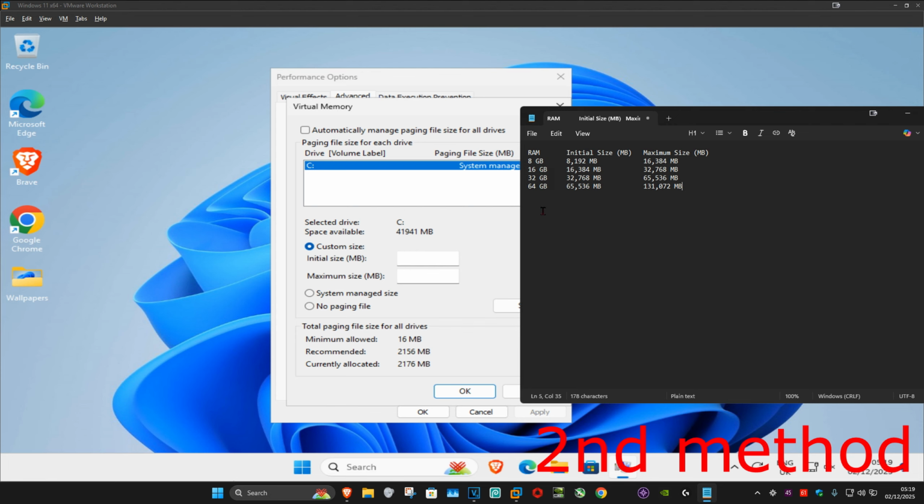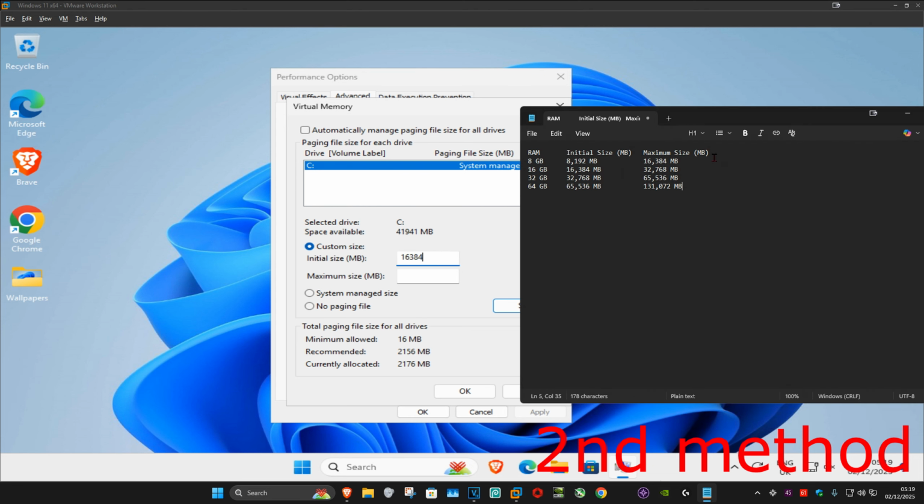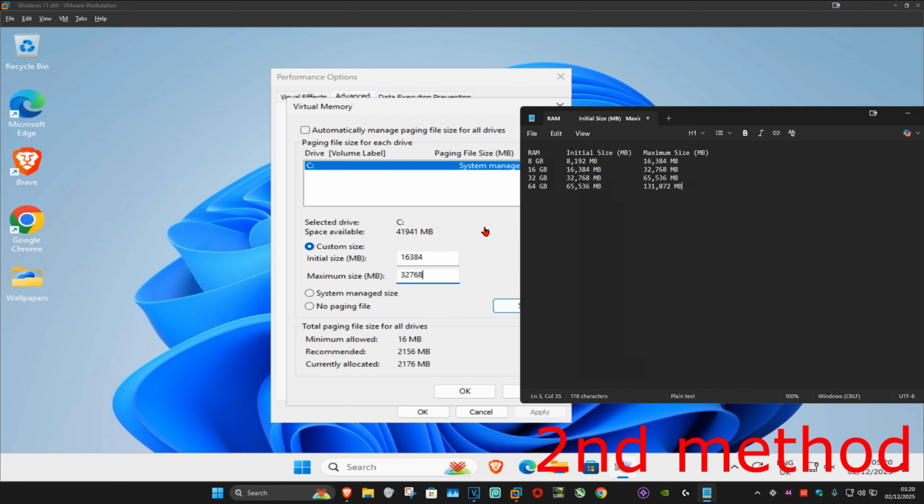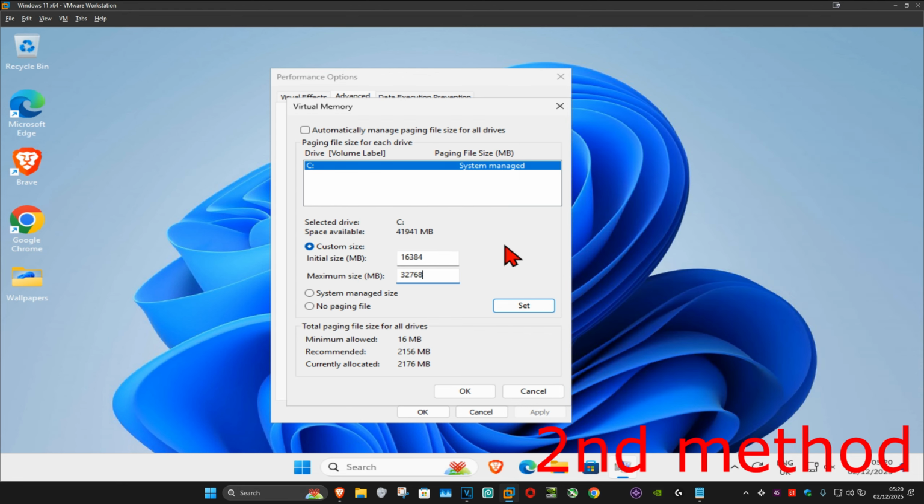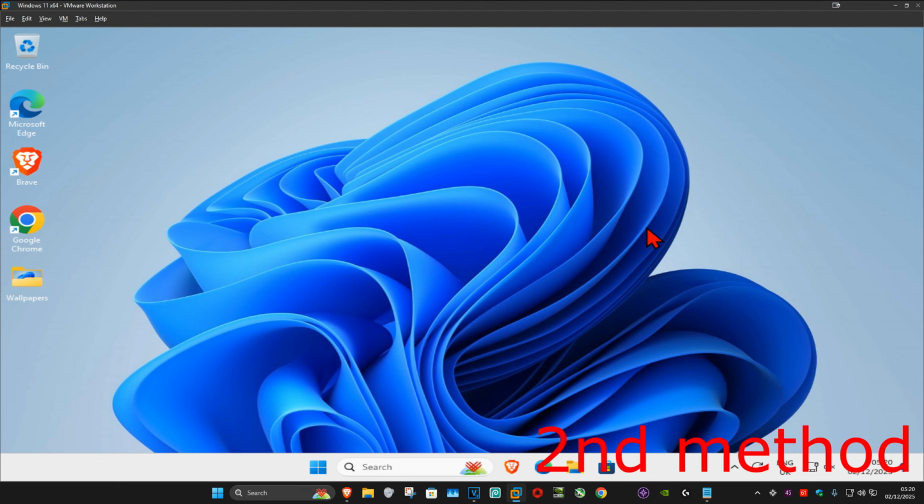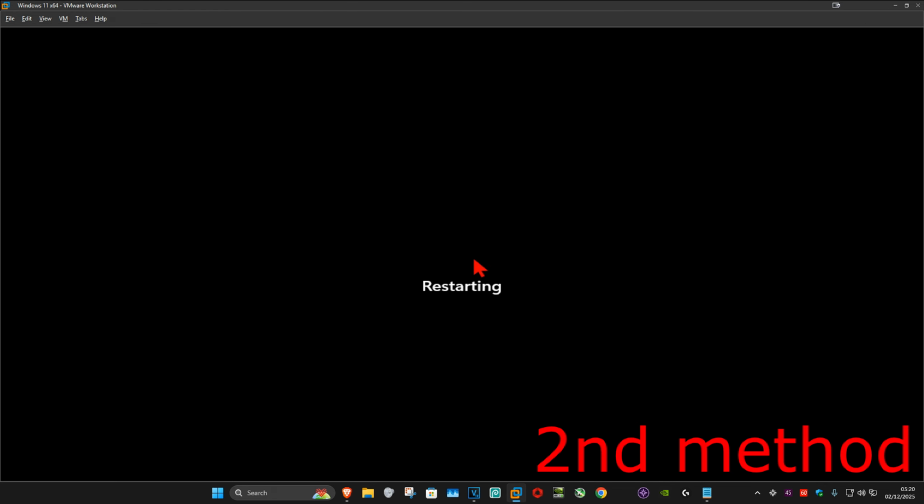So for example, let's say that my RAM is 16GB. I'm going to set my initial size to 16384. I'm going to type in right here 16384 and the maximum size is going to be 32768. These are my recommendations, so just set your initial size and maximum size accordingly to how much RAM that you have. Next, you want to click on set, and then click on OK, and then click on OK again, and now you want to restart your computer, and this should now fix your problem.